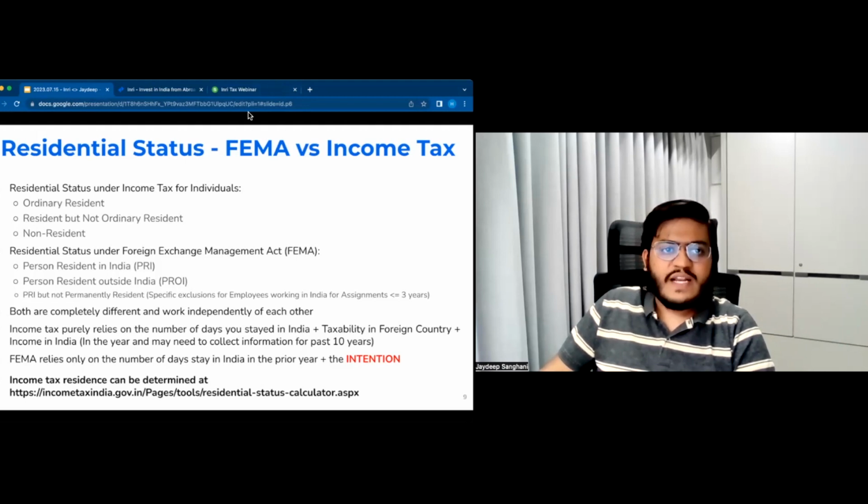Now, note that FEMA residency and income tax residency are totally independent of each other. So you could be a resident under income tax but a non-resident under FEMA, and vice versa. A combined reading of both the laws will help you understand what your situation is. There is a link at the bottom of this slide that will allow you to calculate your residential status, whether you are an ordinary resident, not ordinary, or a non-resident in India.